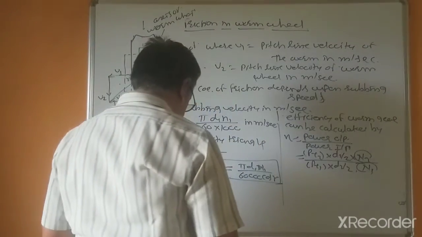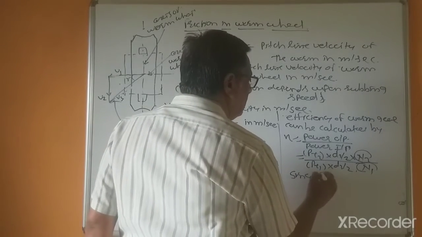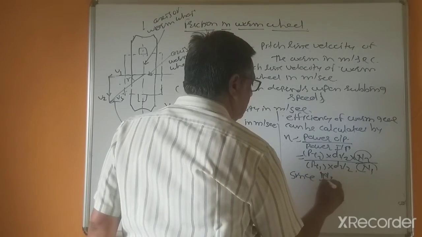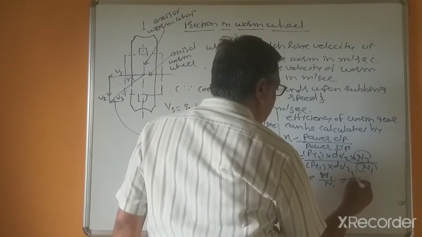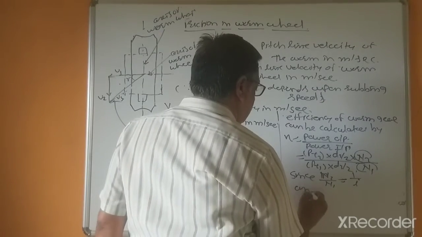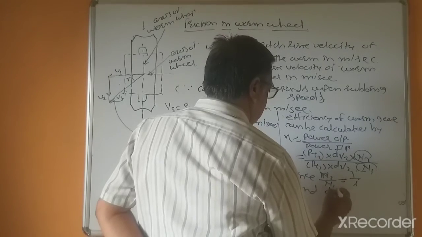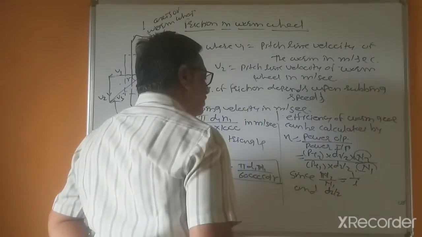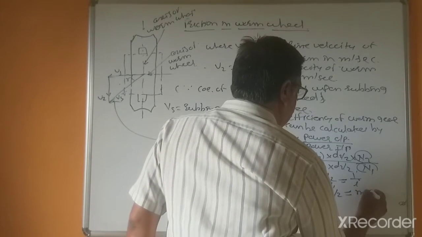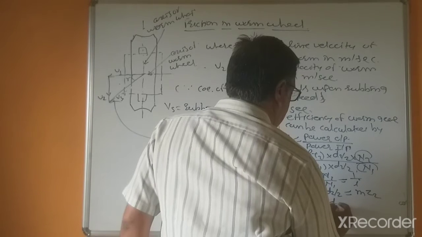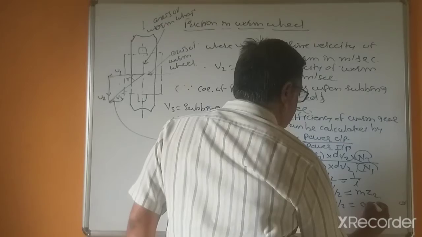Since N2 divided by N1, because this is more rotations, this is equal to 1 by i. And D2 by 2 equal to m into Z2, and D1 divided by 2, this is q into Z1.